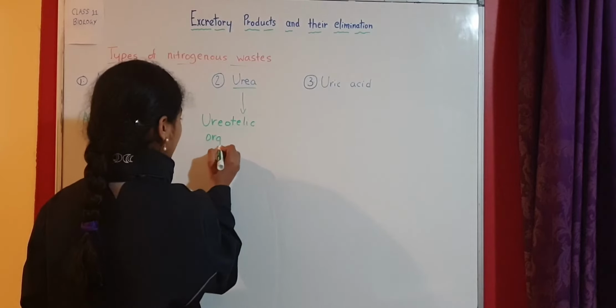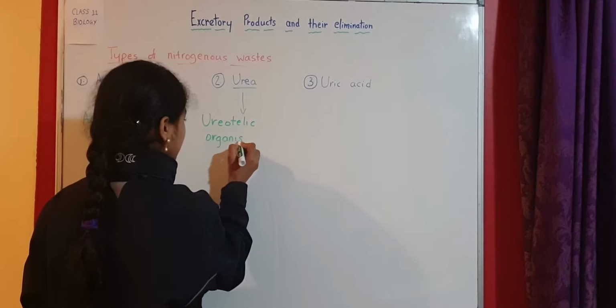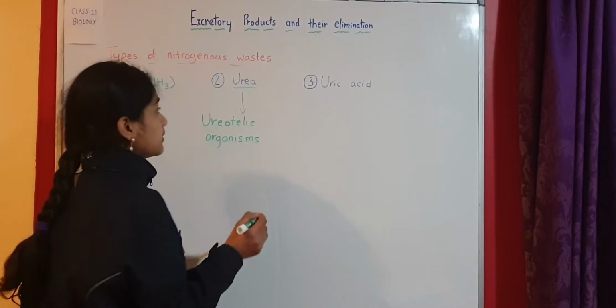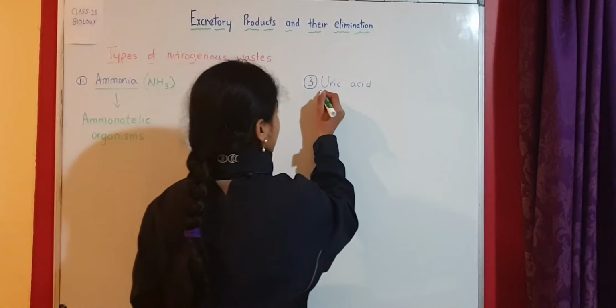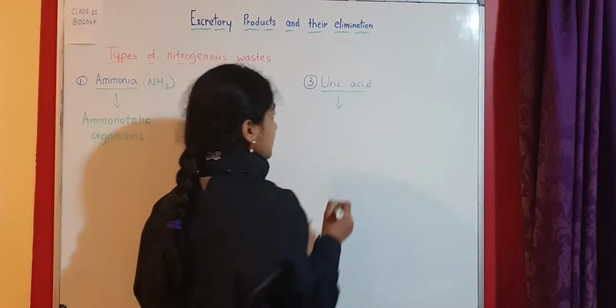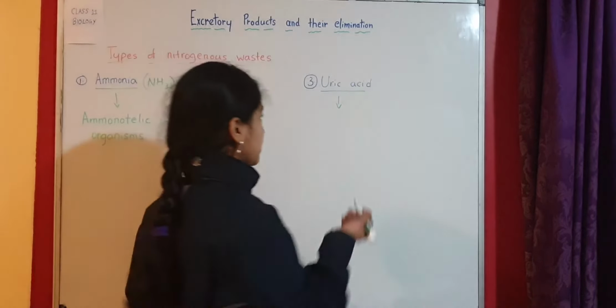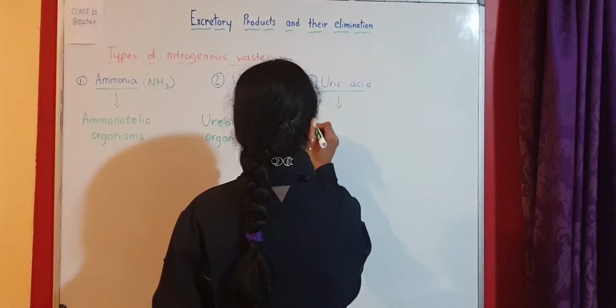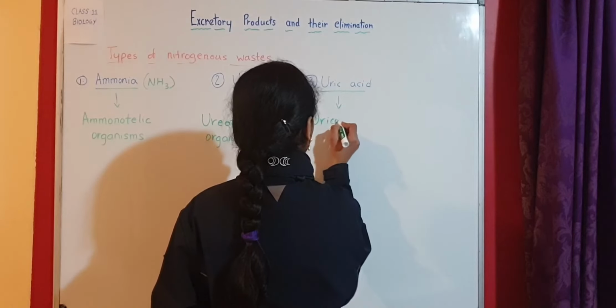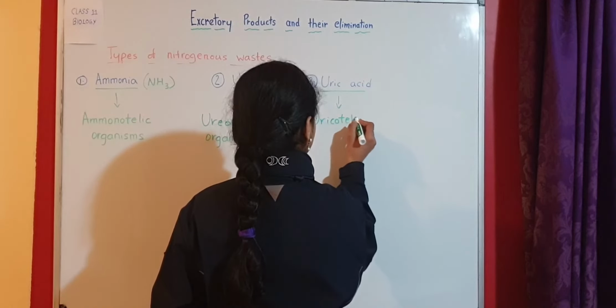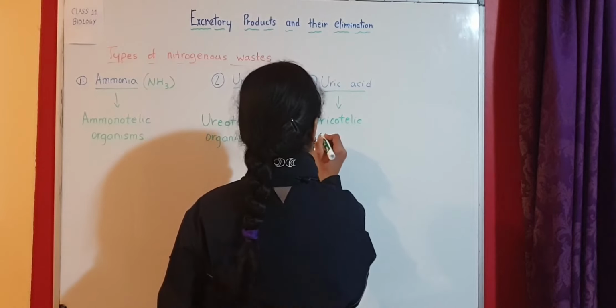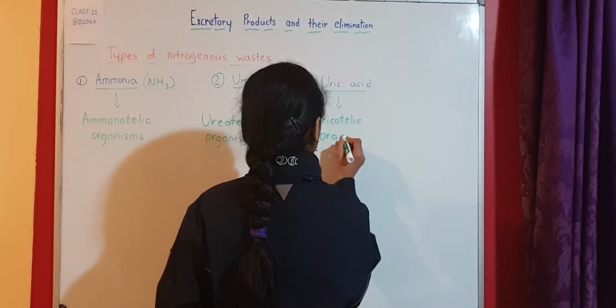Ureotelic organisms. Coming to uric acid. Uric acid is one more nitrogenous waste, and the organisms which excrete this one are called uricotelic organisms.